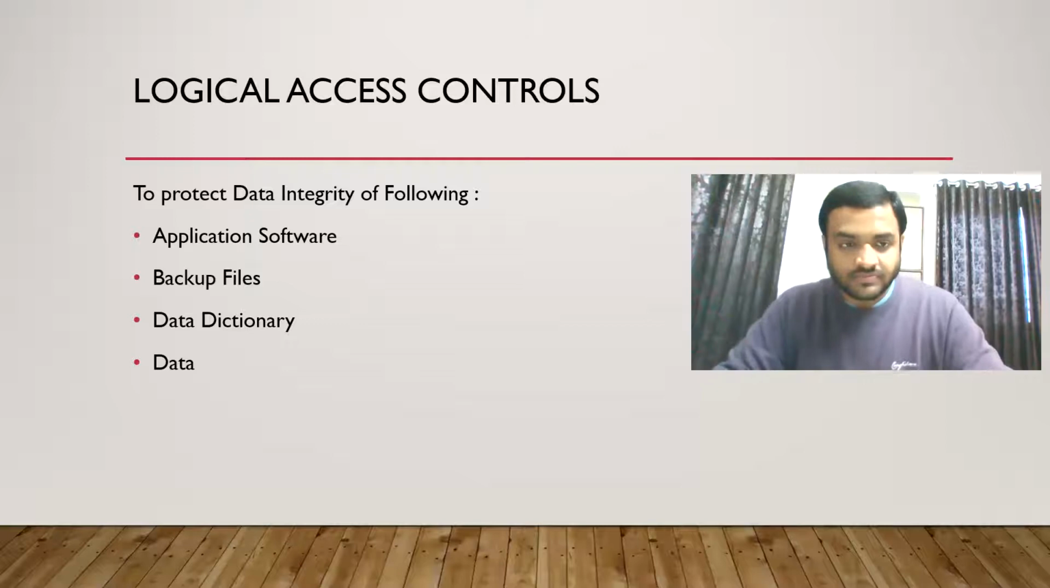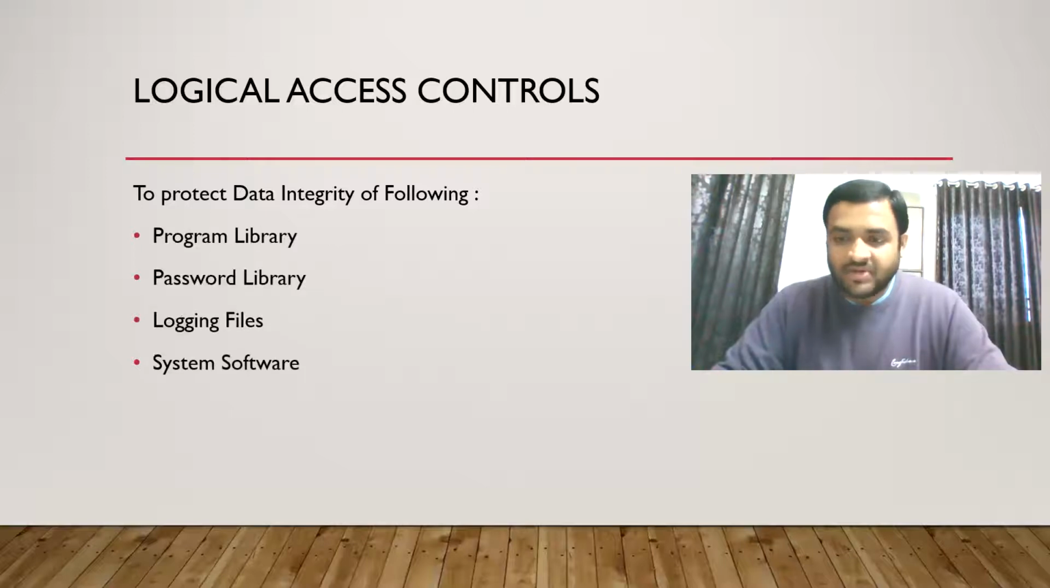Now, what is the data that we have to protect? What are the components of the information system where we have to install logical access controls? Application software, backup files, data. You can remember this as ABD Villiers data. What is ABD Villiers data? Application software, backup files, data dictionary, data. After this, library logging system. One is program library, one is password library. Logging files, system software.